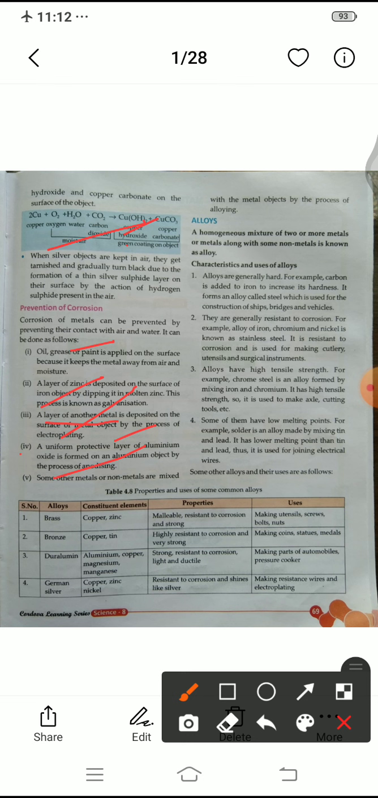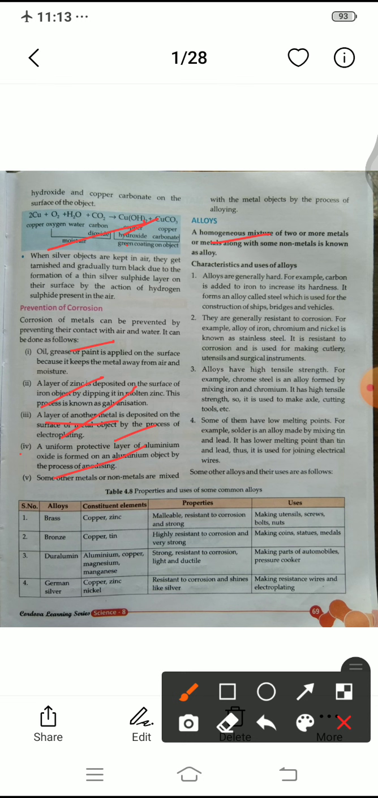How can we prevent metals from corrosion? Now you will understand alloys. A homogeneous mixture of two or more metals, or metals along with some non-metals, is known as an alloy. Okay, this is the best definition: when two or more metals or non-metals mix with each other, it makes an alloy. And homogeneous means when they mix totally with each other, that is known as a homogeneous mixture.